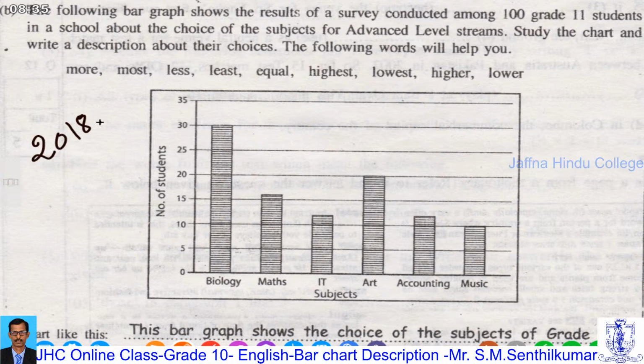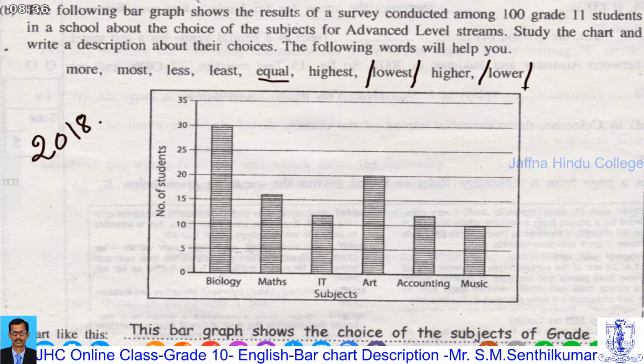The following words will guide you. The adjectives: more, most, less, least, equal, you know, right? That's also an adjective. Highest, lowest, right? Lower, less, least, right? Both are similar. Lowest. You need not use all the vocabulary.